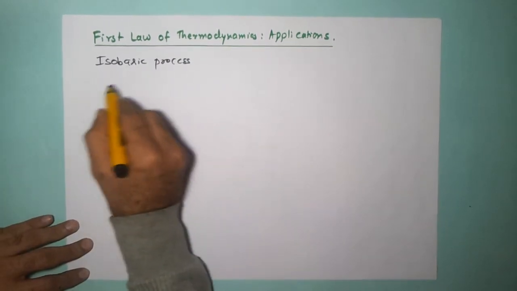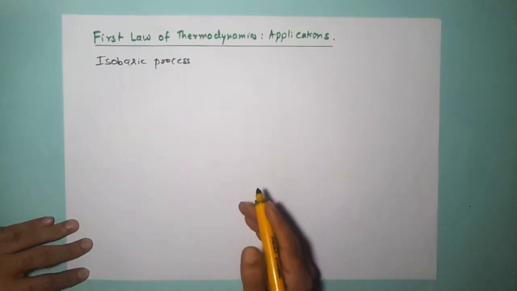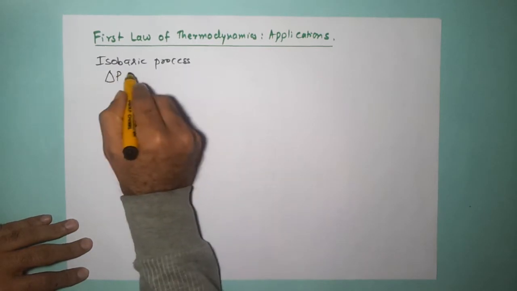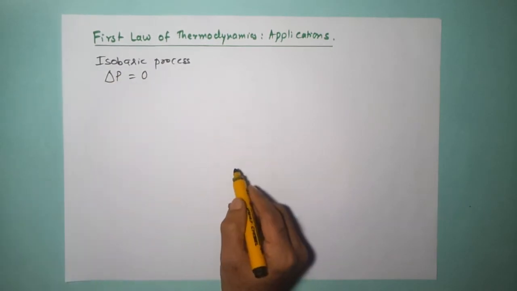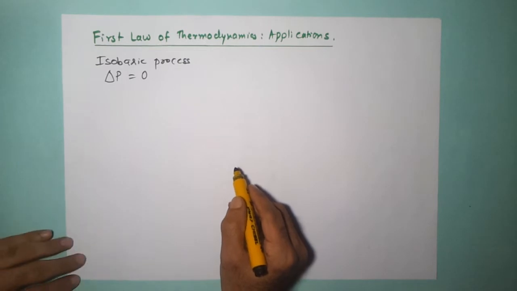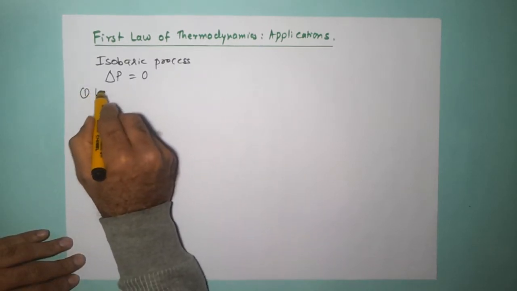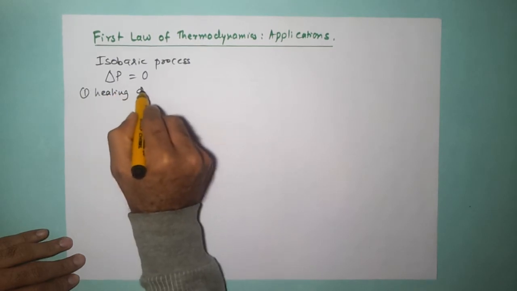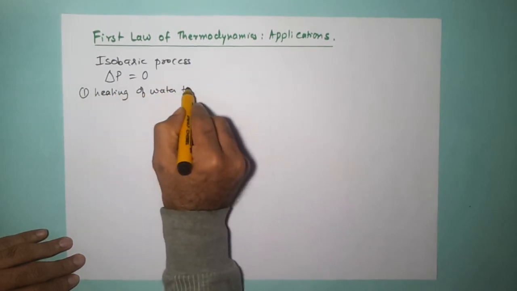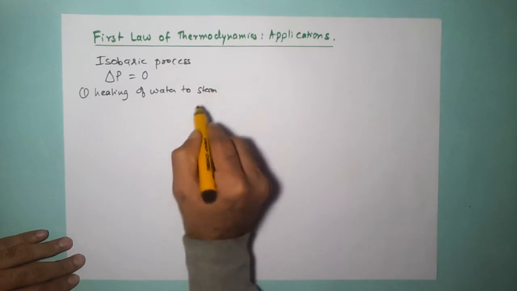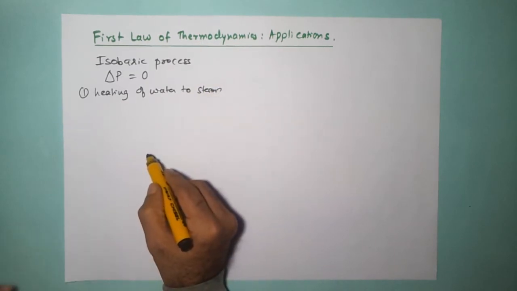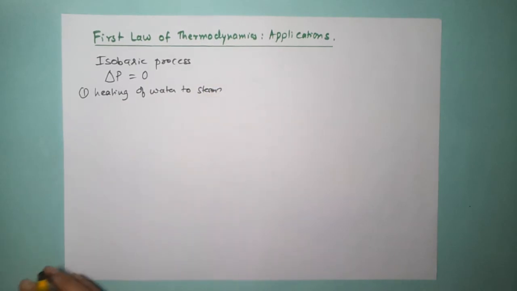You know that an isobaric process is a process wherein the pressure remains constant. So delta P is equal to 0. Let us look at a few examples of isobaric process. One is heating of water to steam. When I heat water to steam, it's at constant pressure. Of course, we ignore all the losses of heat that happen, but the process is happening at constant atmospheric pressure.